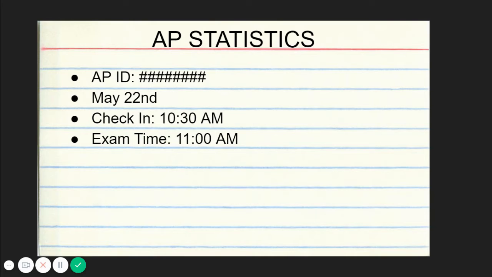We strongly recommend that you create a note card for each one of your AP tests that you will be taking this year. On each note card, at the top, write down the name of the exam, followed by your AP ID. The AP ID number is an 8-digit number with letters and numbers. This ID is unique to you and will help identify your test to the people grading your exam. For AP Statistics, it will be on May 22nd, and you will be able to check in at 10:30 a.m. Your exam starts promptly at 11 a.m.